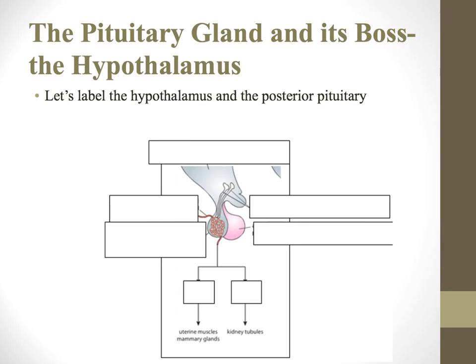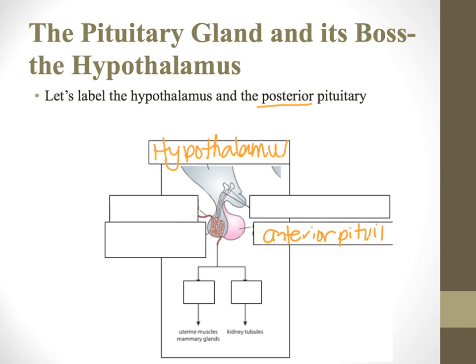Okay, so if we take a little bit more of an in-depth view, we're going to see that the anterior and posterior pituitary are connected to the hypothalamus in ridiculously different ways. So let's see what we're looking at here. This guy up top is the hypothalamus. This area up in here is actually the anterior pituitary.